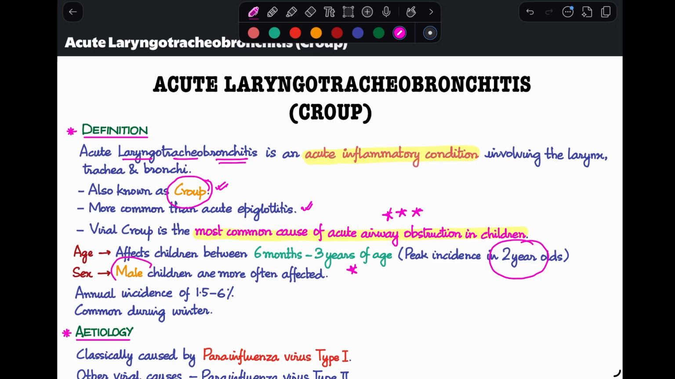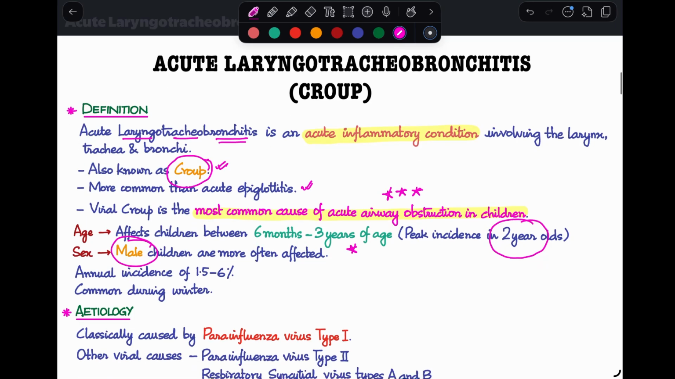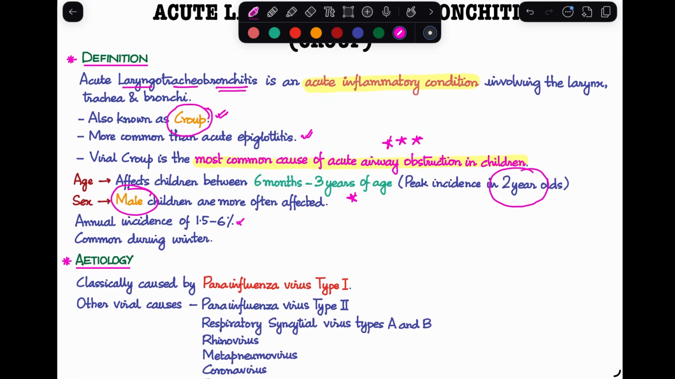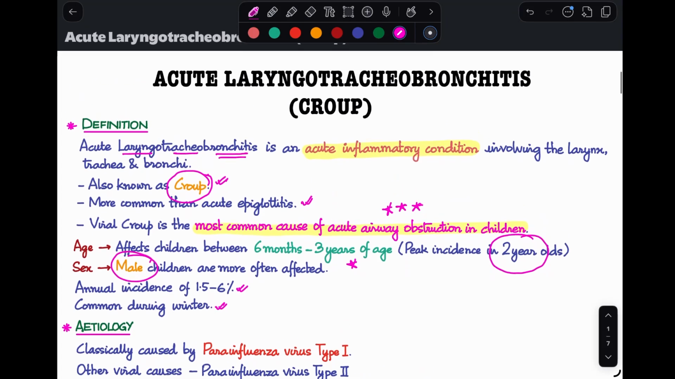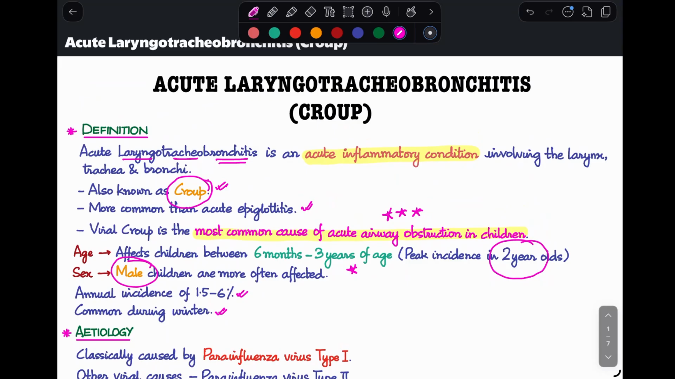And here you'll see actually a male preponderance, more than females. And there's an annual incidence of 1.5 to 6 percent. And it is more common during the time of winters. So these are some basic information that you need to know about acute laryngotracheobronchitis.